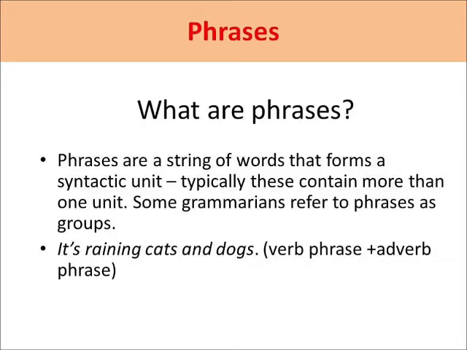Now it is raining cats and dogs. It is raining cats and dogs. Now you will come to know that it is something regarding rain. But what is this cats and dogs? मतलब बहुत ज़्यादा. It is raining heavily.